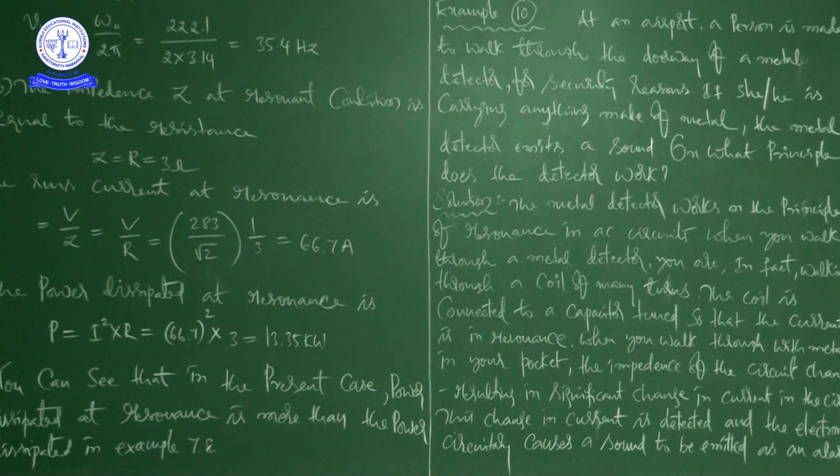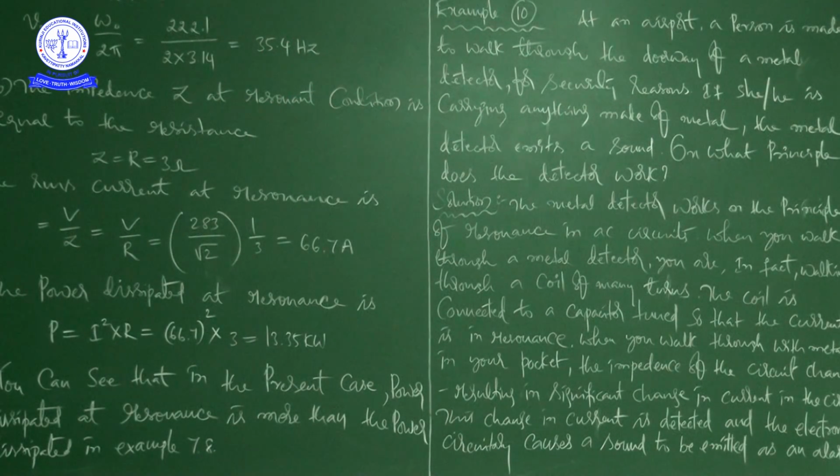In this LCR series circuit, the frequency of the source is varying. There we calculated the frequency of the source at which resonance occurs, and we got it as 35.4 Hz.